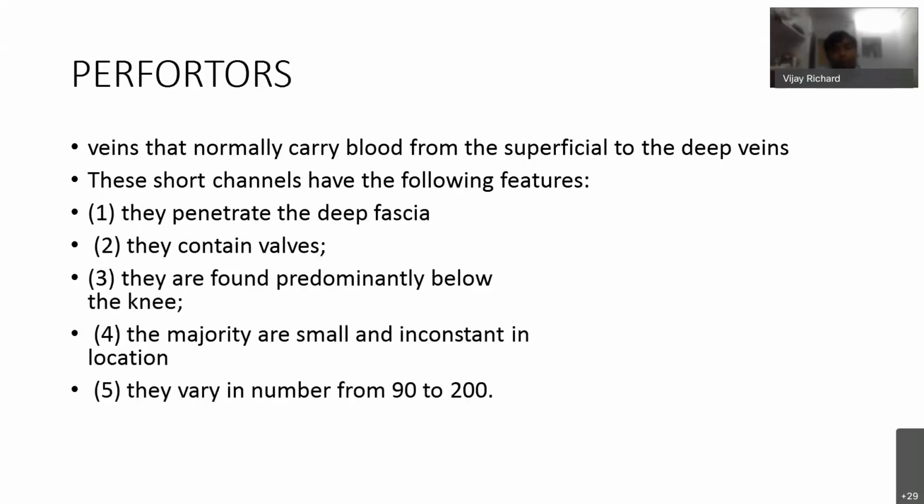We'll see a bit about perforators. These are veins that carry blood from the superficial to the deep veins. They are short channels. They penetrate the deep fascia. They also contain valves. They are found predominantly below the knee. A majority are small and inconstant in location. They vary in number from 90 to 200.